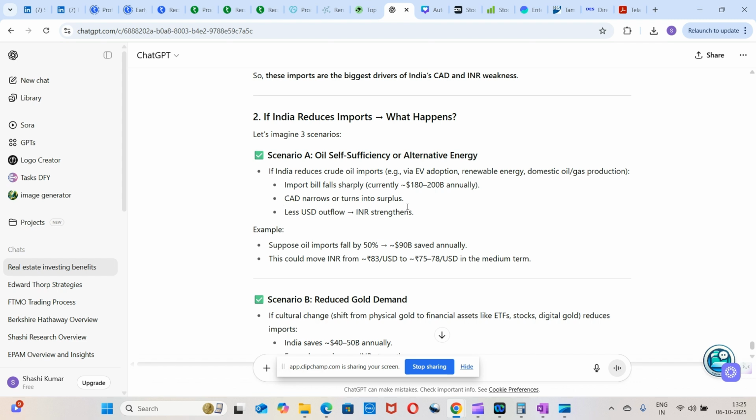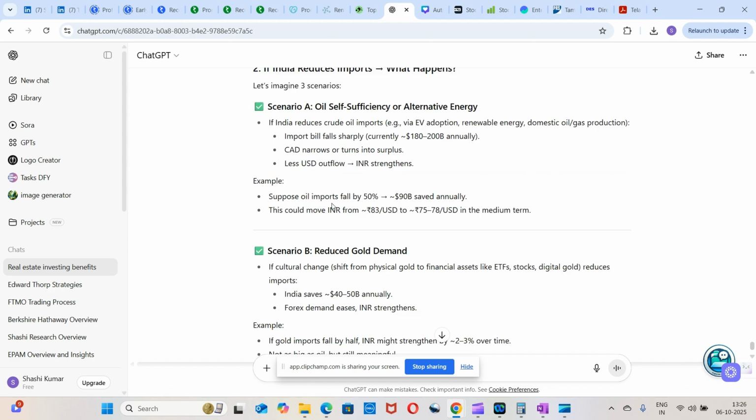Less USD outflow will strengthen the INR. For example, if oil imports fell by 50%, 90 billion would be saved annually, and this could strengthen the INR from 83 per USD to 75 to 78 rupees per USD in the medium term. That's what will happen if technology changes reduce the oil dependency.